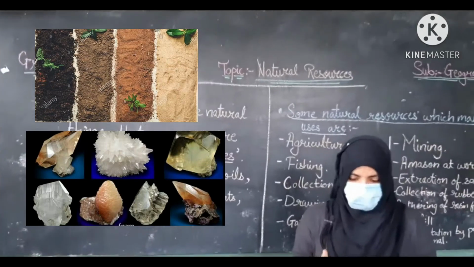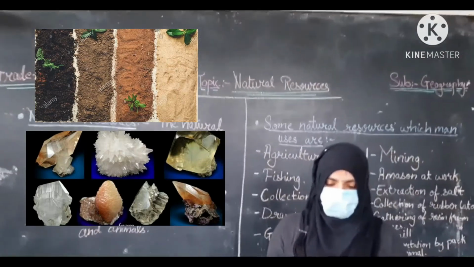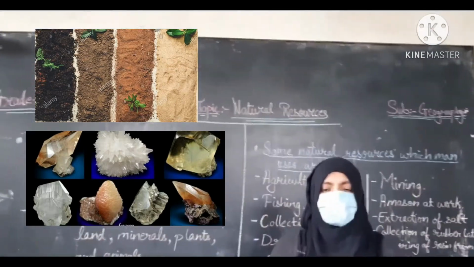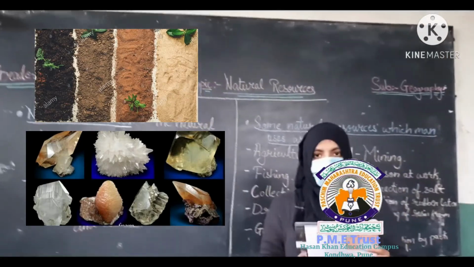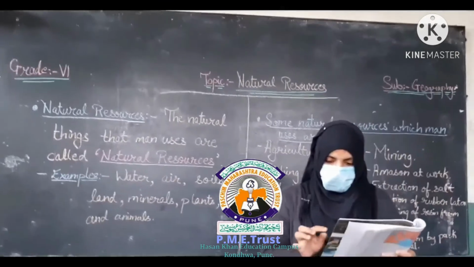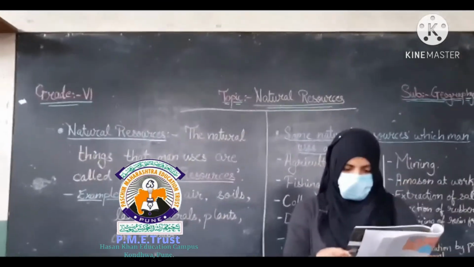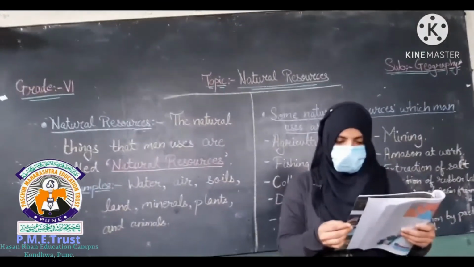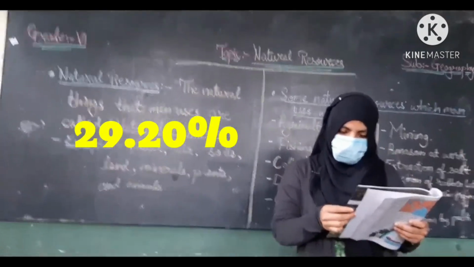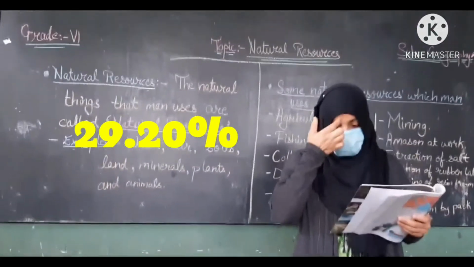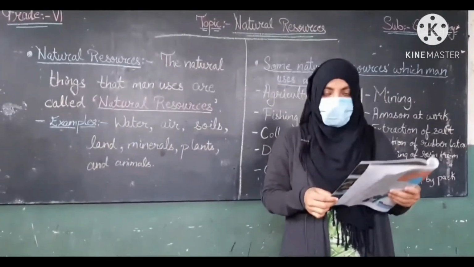We came to know that the minerals we get and the land we have differ according to the physiography, climate and structure of the area. In this lesson, we learned that we use 29.20% of the land of the earth.